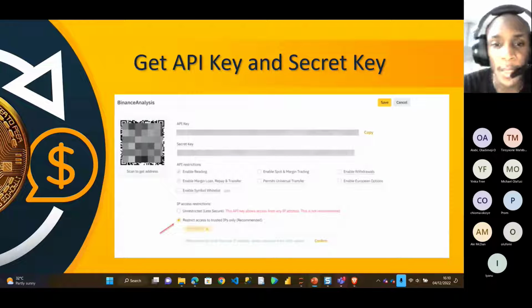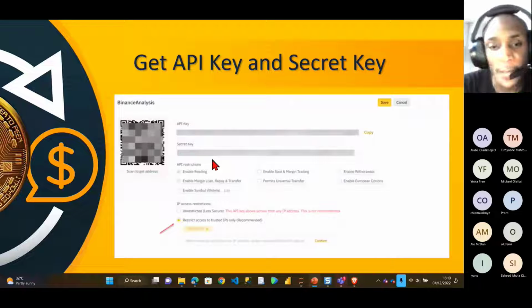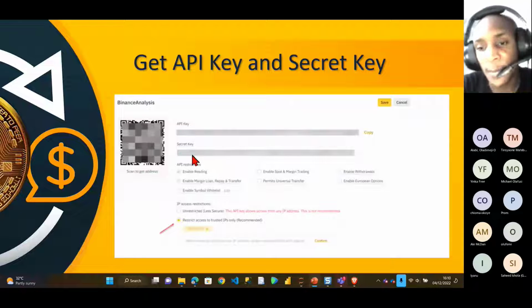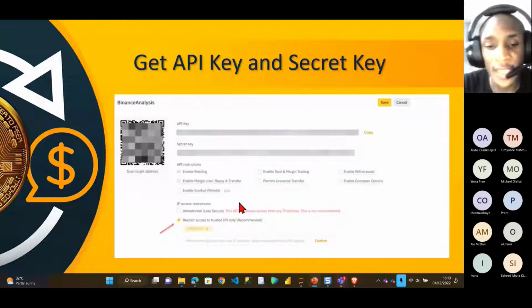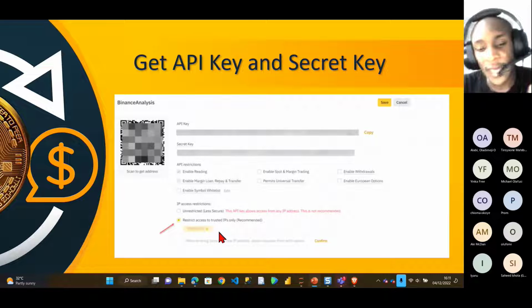So you can see the two places I blurred out: the API key, you can copy it and keep it in a very secure place that only you have access to. Also the same thing, your secret key, copy it, put it in a secure place that only you have access to. You can also create another level of protection by adding an IP address. By adding an IP address, it means that only the laptop you added can log in to the Binance API. So you get it, right?